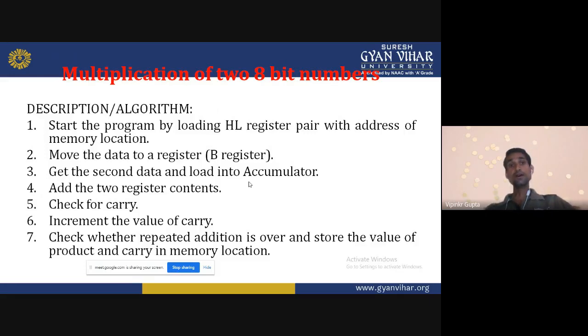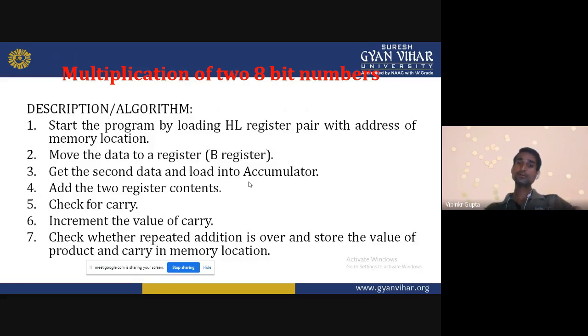So first of all, we initialize the HL register pair because we want to fetch the data from memory. In the memory, we have the data which we want to multiply. When we initialize the HL pair, it shows one memory address of the microprocessor.